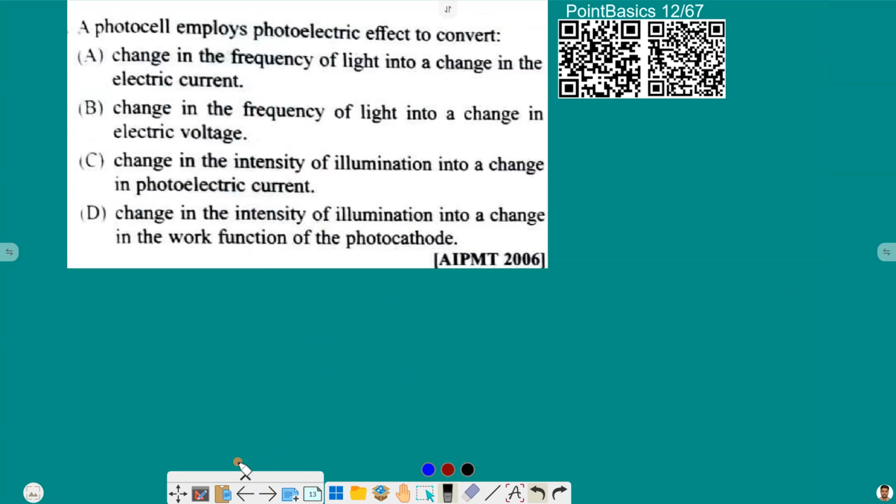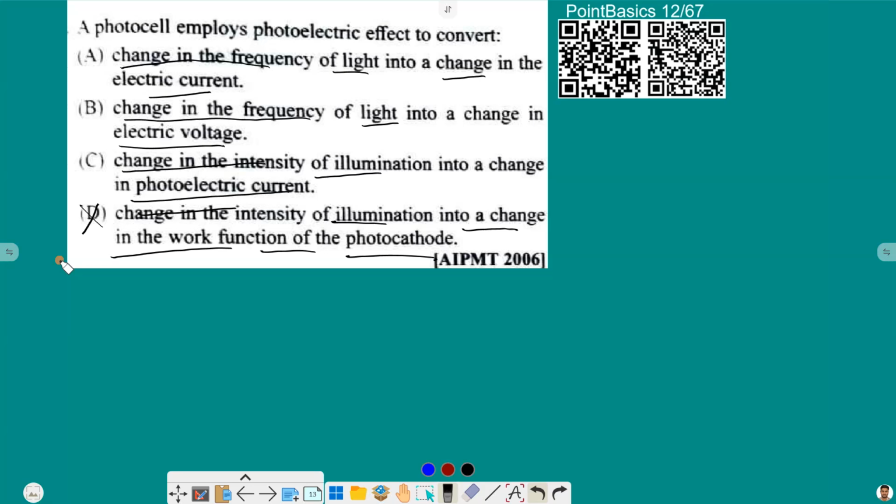Next one. A photocell employs the photoelectric effect to convert. Now, if we see the given options: change in frequency of light into change in electric current, change in frequency of light into change in electric voltage, change in intensity of illumination into change in photoelectric current, change in intensity of illumination into change in work function of the photocathode. So basically work function does not meet our criteria, so option D is wrong here.